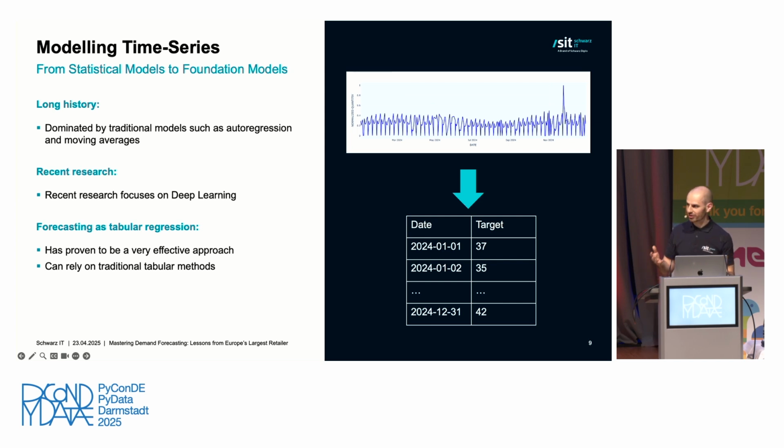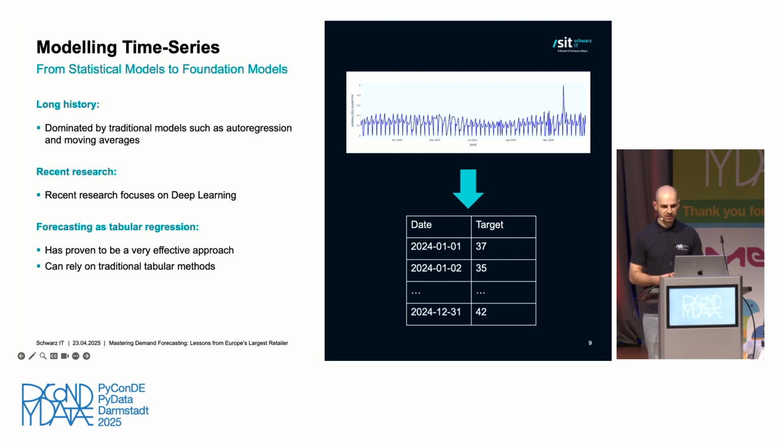And it has quite a long and rich history. Early on, time series forecasting has been dominated by more traditional statistical approaches, such as autoregression or even moving averages. More recently, the focus of research has shifted way more to deep learning, and everything from simple MLPs over LSTMs all the way to transformer models has been explored.